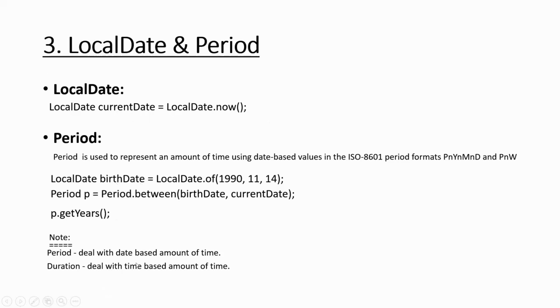Okay, note that Period deals with date-based amount of time, and Duration deals with time actually. Period is with regard to two date objects, LocalDate objects. Duration is between two instants. Instant is what? A point in a timeline. Okay, so you have to keep that in note.